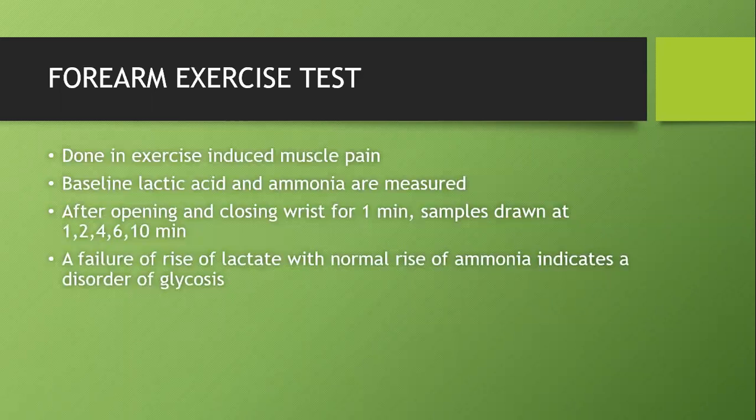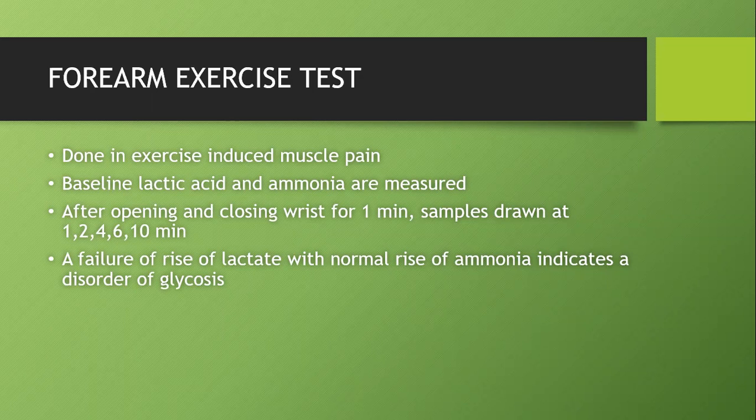Ask the patient to exercise. Especially we are asking him to do an exercise with the forearm. We measure a baseline lactic acid and ammonia. The exercise is opening and closing the wrist for 1 minute. We draw samples of blood after 1, 2, 4, 6 and 10 minutes.